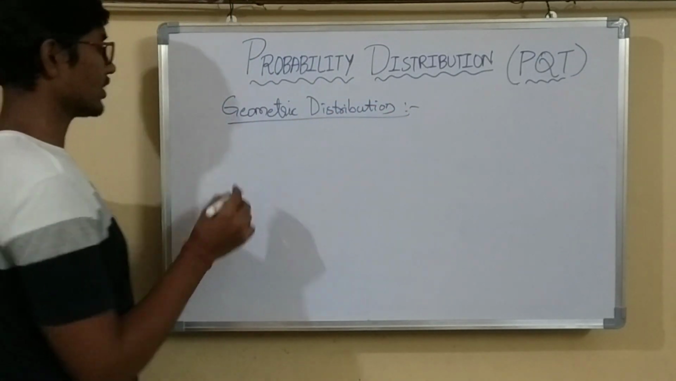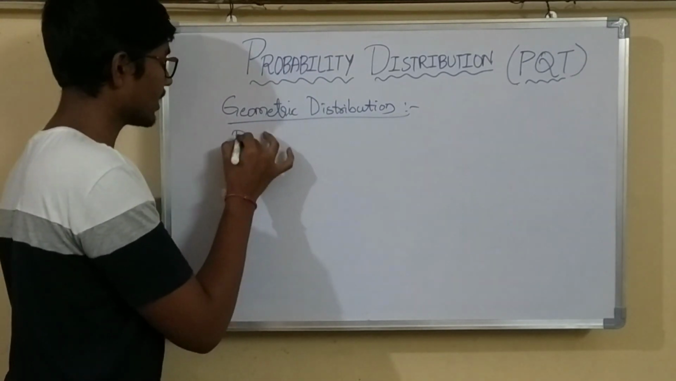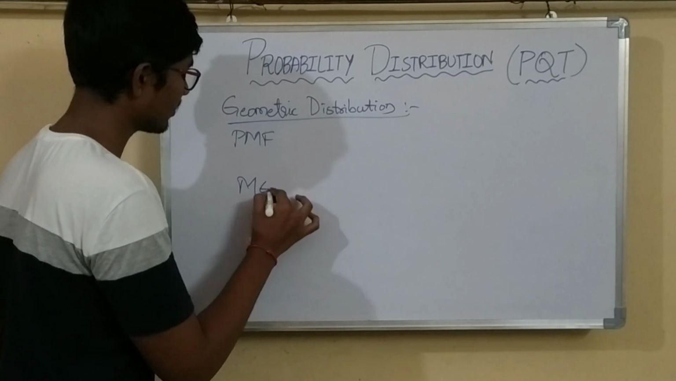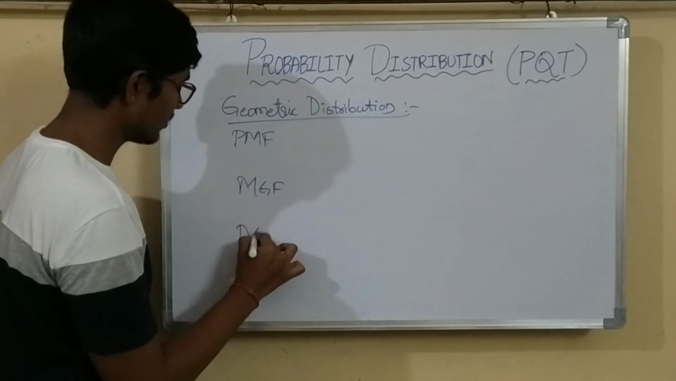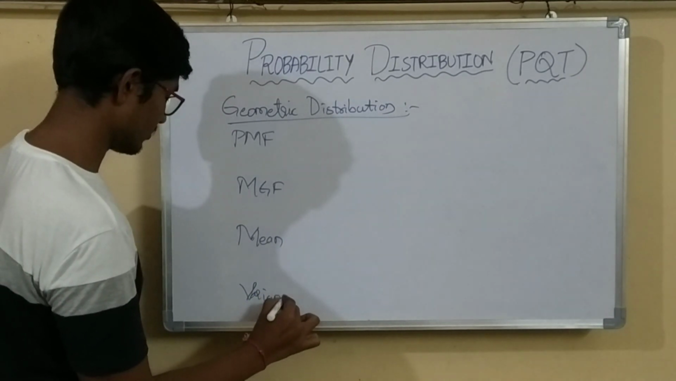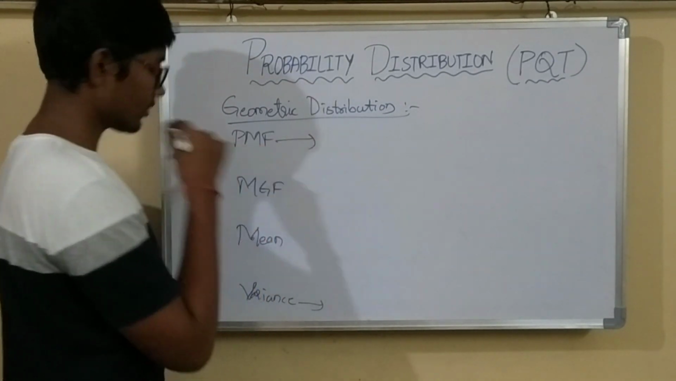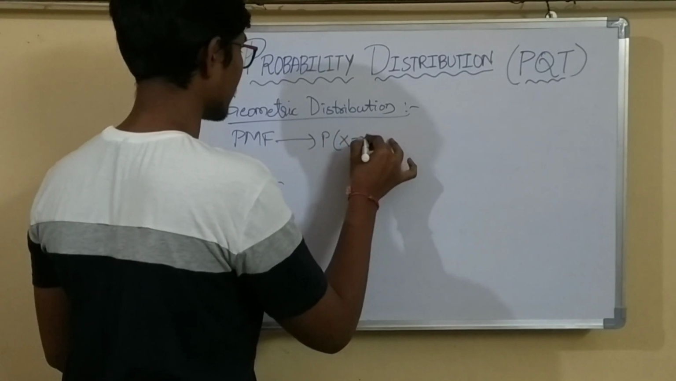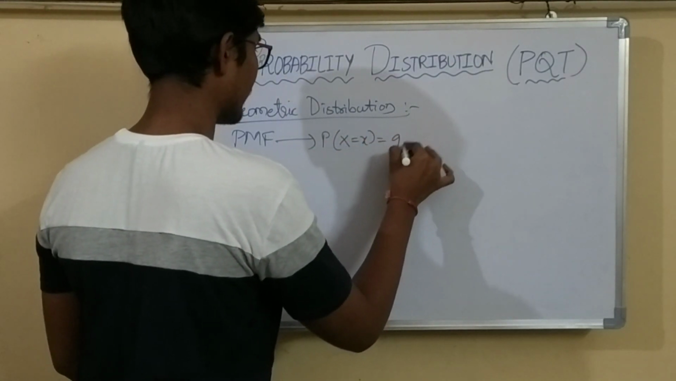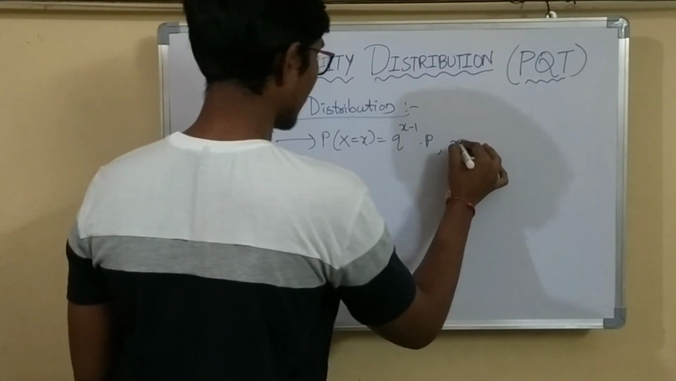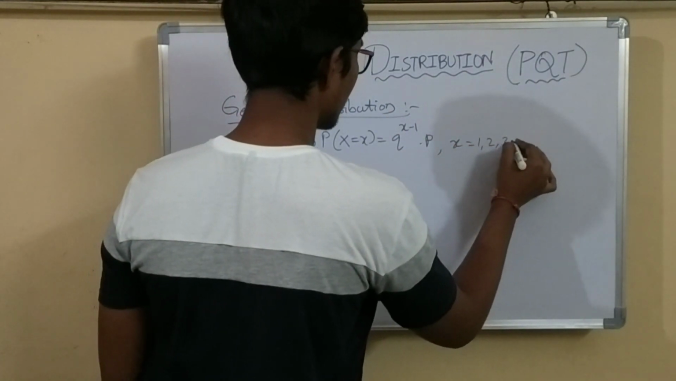Now geometric distribution, here also we will be having four formulas, that is PMF, probability mass function, then MGF, then mean, then variance. Now the formula for PMF is P of capital X equals x equals q power x minus 1 into p, where x values are from 1, 2, 3, and so on.